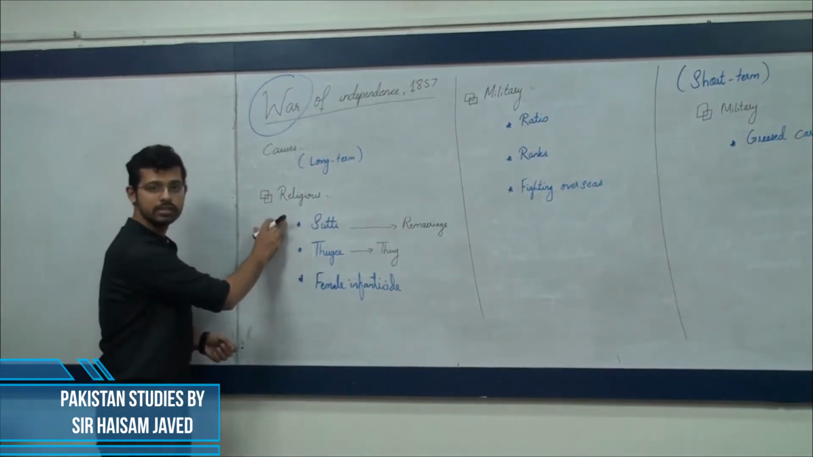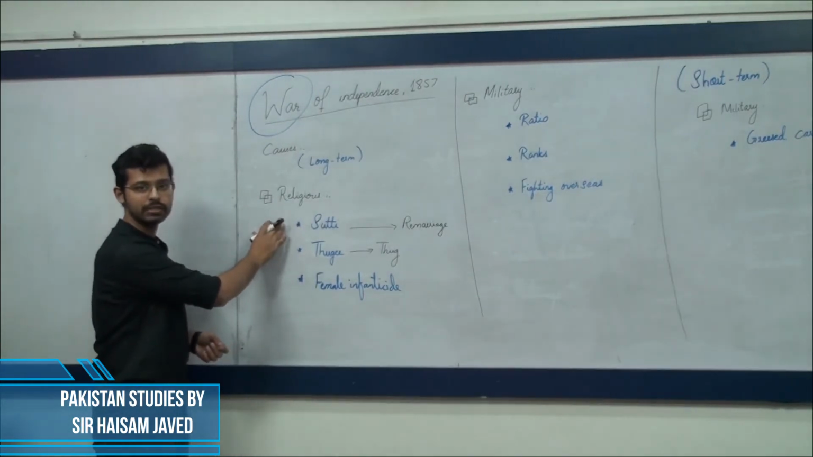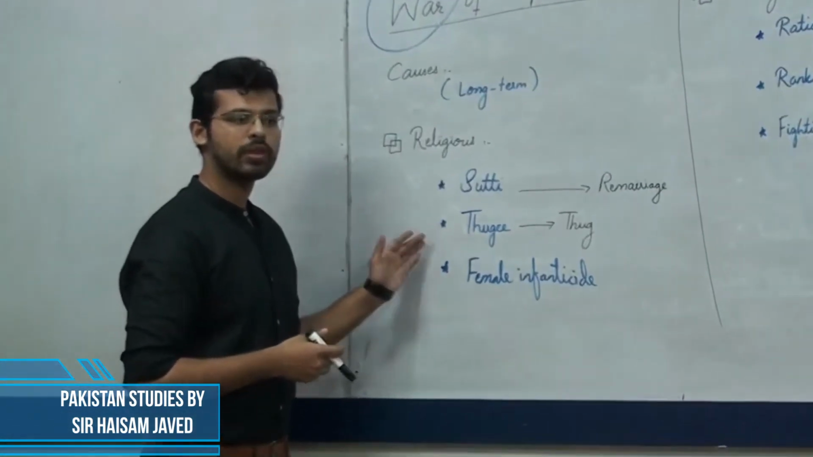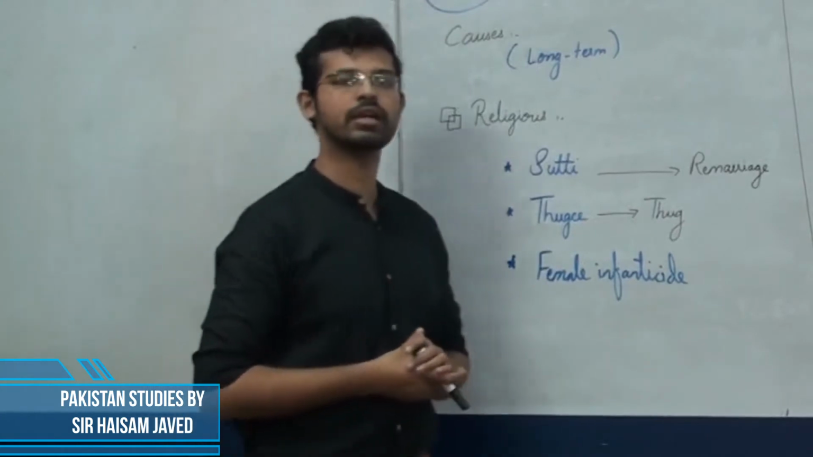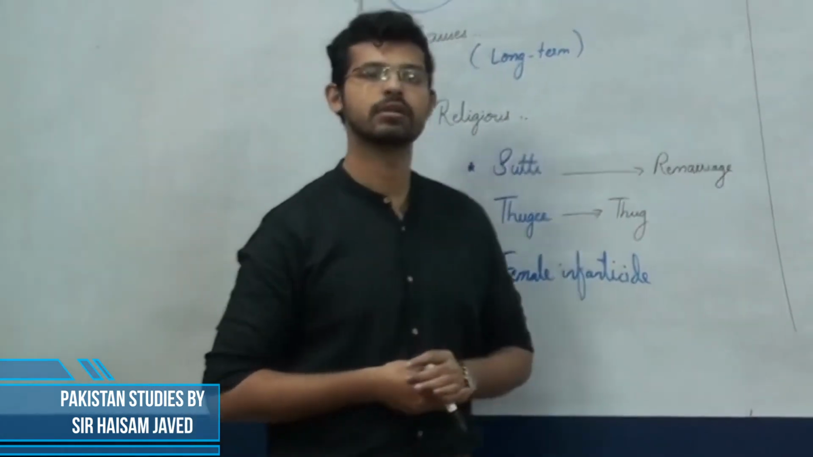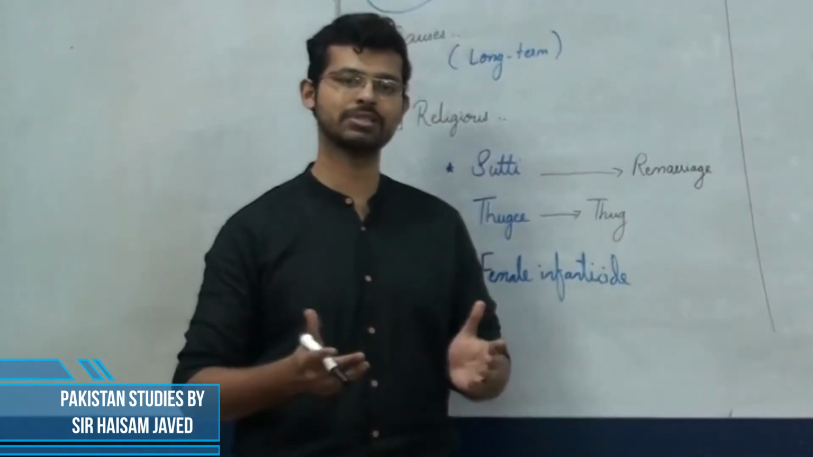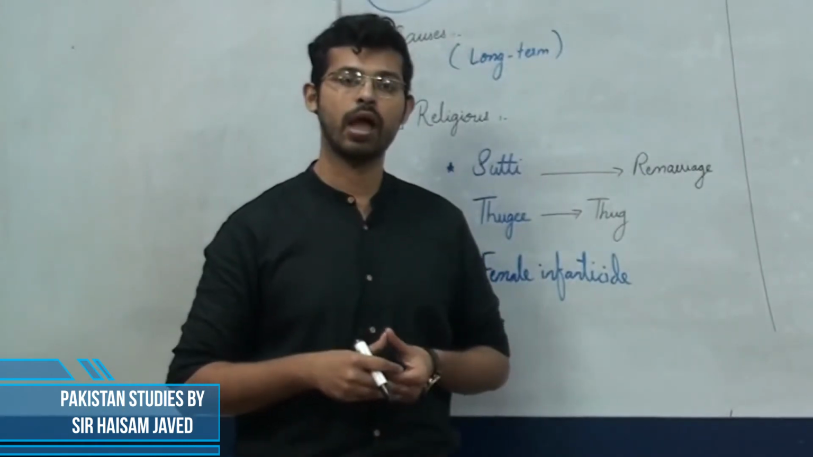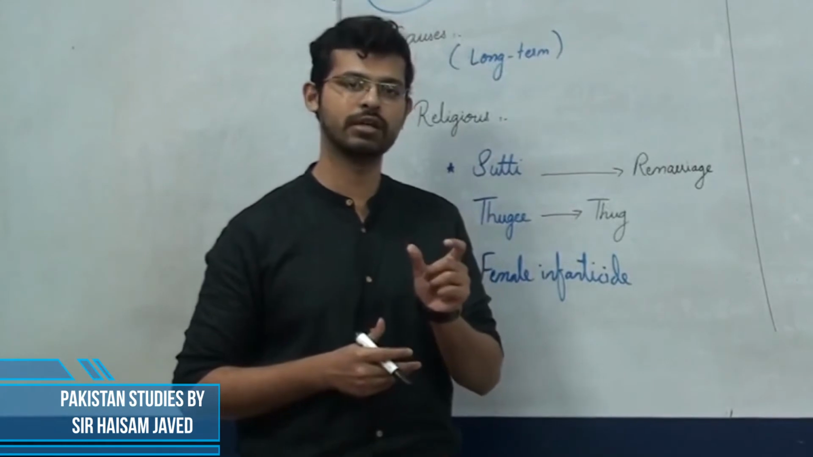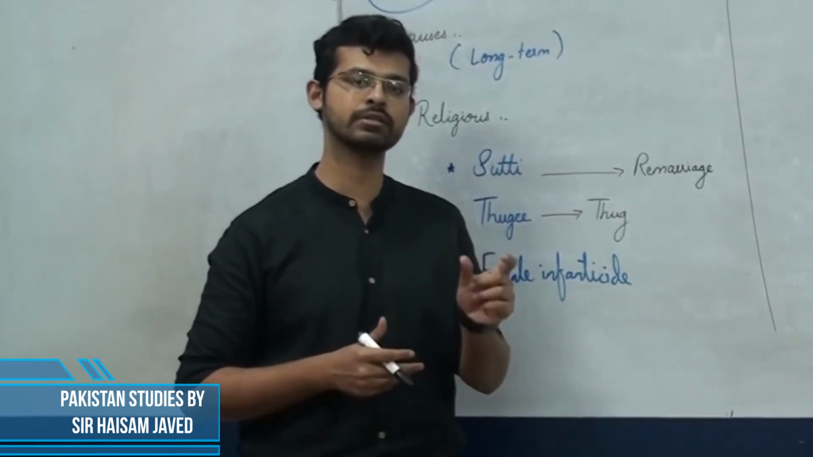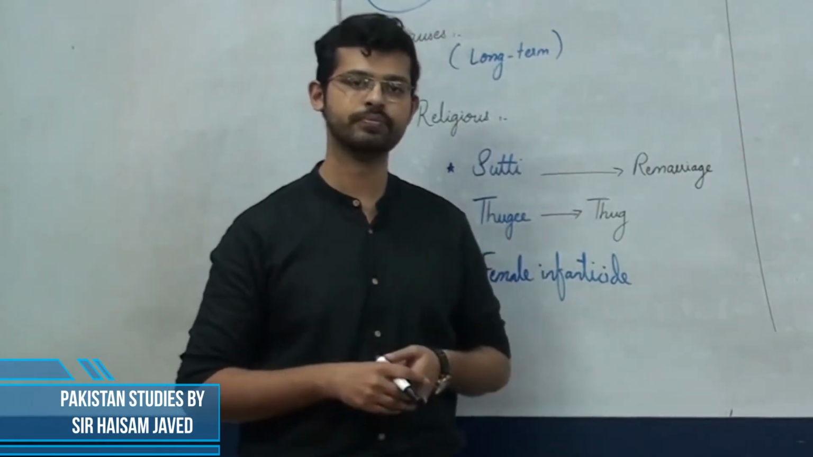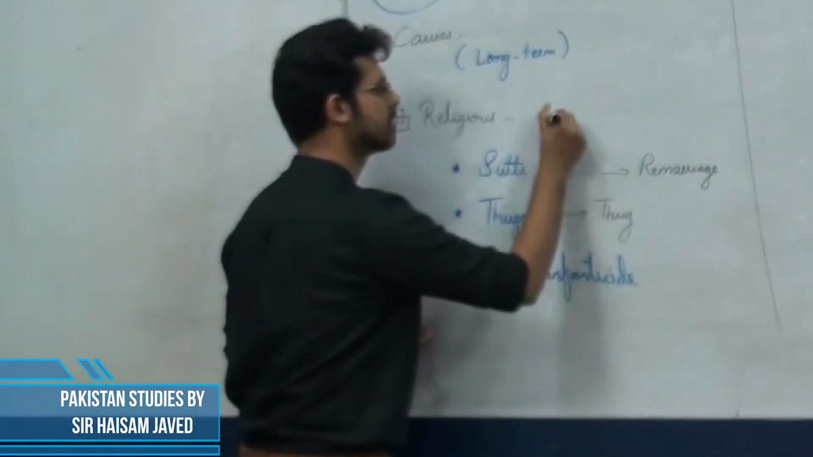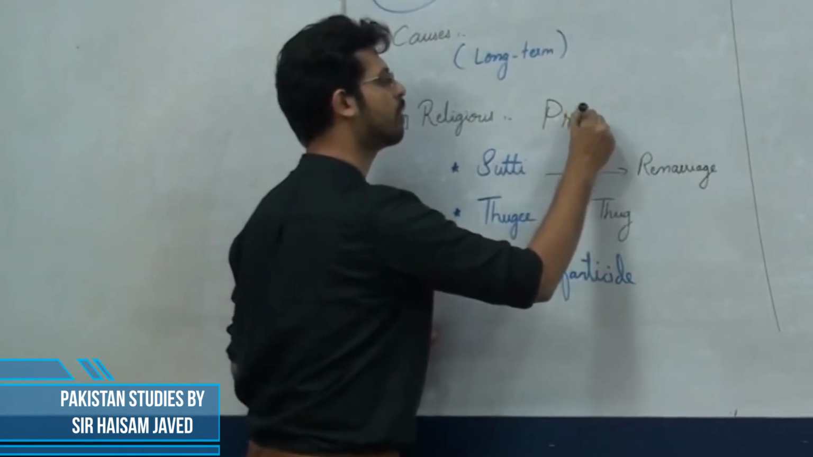Starting with the religious causes of the War of Independence 1857. During this time, when the British East India Company started to gain control of the Indian territories, they started to have their own administration as well, which brought different reforms. And some of these reforms actually were hurting the Indian religion. Let us start with the first one, that is propagation of Christianity.